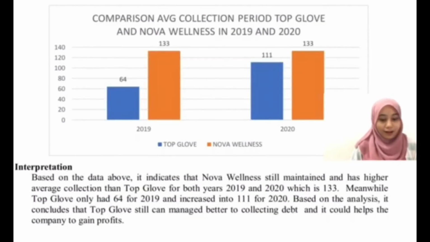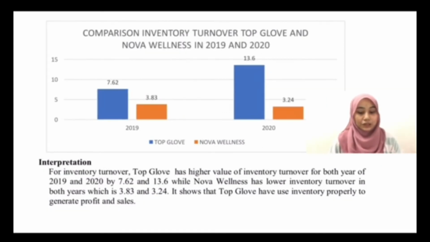Based on the data, Nova Venus still maintains a higher average collection period than Top Glove for both years, which is 133. Meanwhile, Top Glove only had 64 for 2019 and increased to 111 in 2020. So based on the analysis, Top Glove still manages better at collecting debt, and it could help the company to gain profit. Next, comparison inventory turnover, Top Glove and Nova Venus.